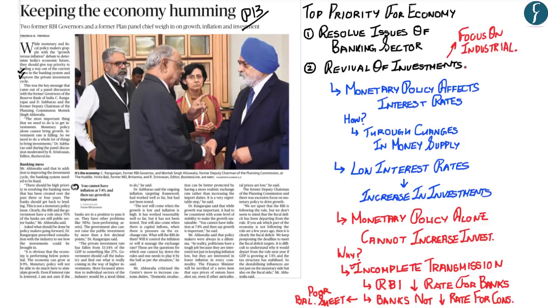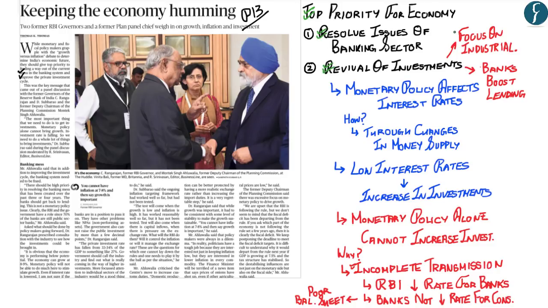And the second is that the government and the RBI should ensure that banks boost their lending. And this is because 70% of banks in India are public sector banks which are controlled by the government and the RBI, and therefore they should focus on ensuring that the public sector banks boost their lending to the private sector, thereby ensuring a revival of private investment. Now, hopefully, up till here, you've understood that according to this article, the top priority for the economy is to resolve the issues of the banking sector and for the revival of investment.